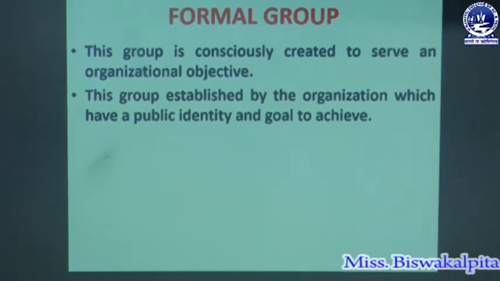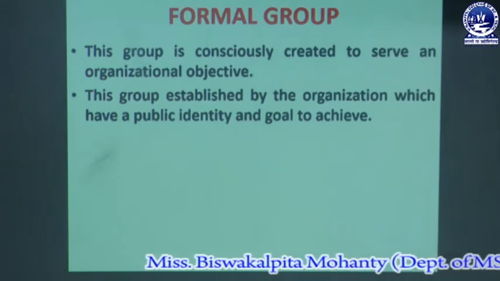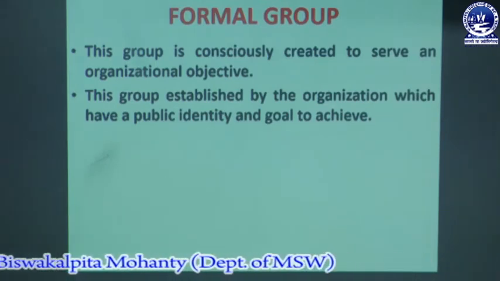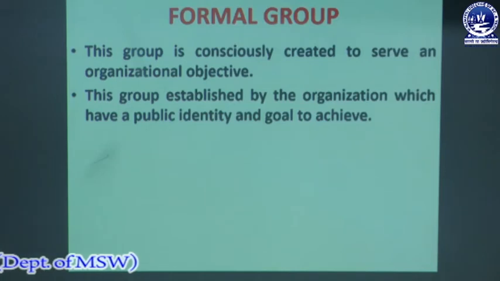And when a formal group is established by the organization, then all the members have a public identity and they know each other when we are working in a formal group. In a formal group, all the members have to know about each other, or at least they have to know about the identity.